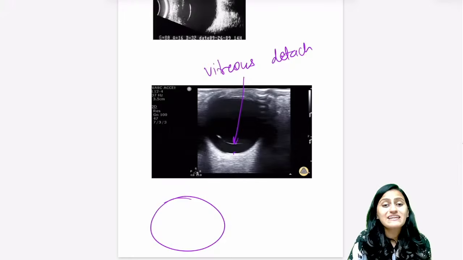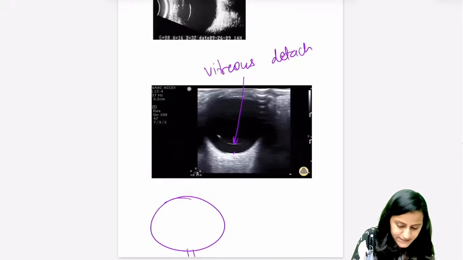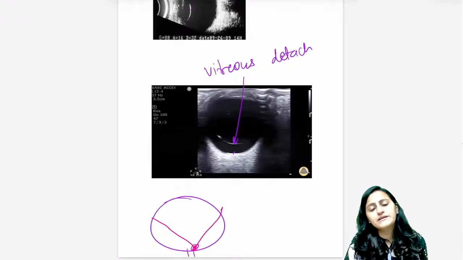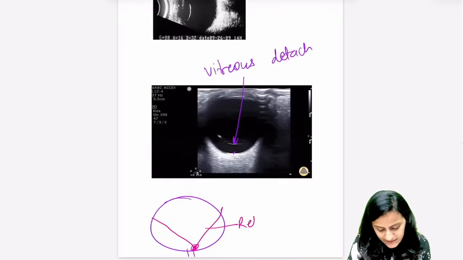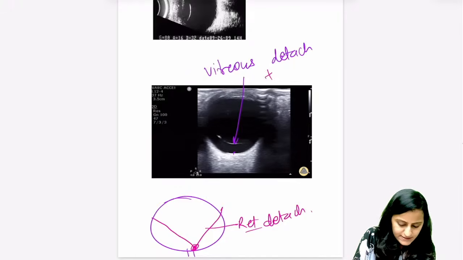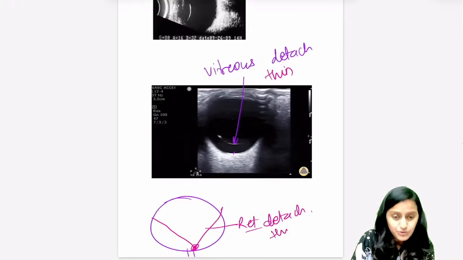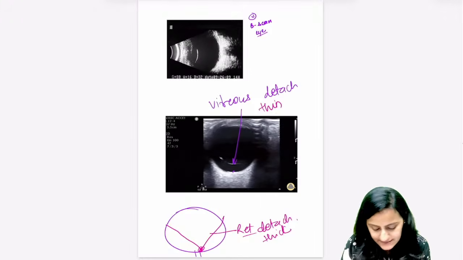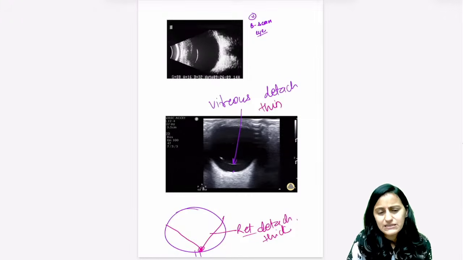If it would have been retinal detachment, you have the optic nerve head here. The retina is attached at the optic nerve head point. Then it is going to be retinal detachment. Okay. So the thinner membrane is going to be vitreous. Retina is going to be thicker and attached posteriorly. Yes, it will have some point of attachment in the retina.